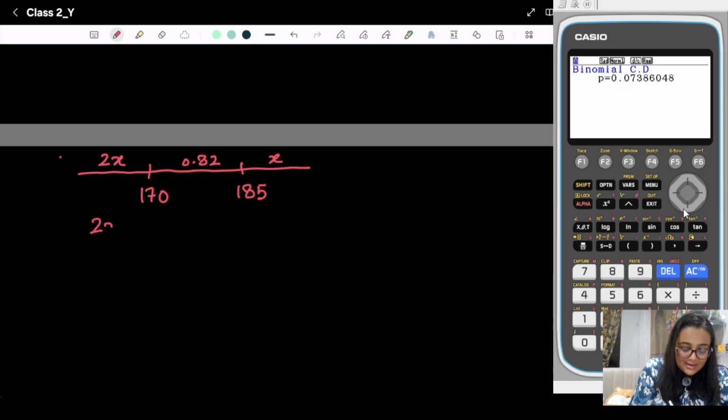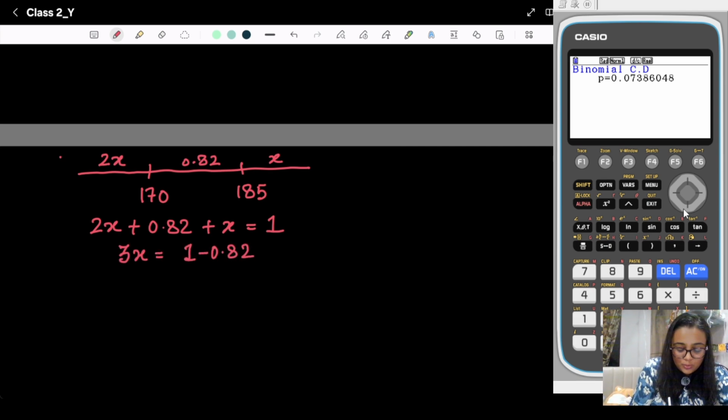So can I say that 2x plus 0.82 plus x is nothing but 1? So if you calculate, 3x is equal to 1 minus 0.82, so x is equal to 0.18 divided by 3. So it is equal to 0.06.